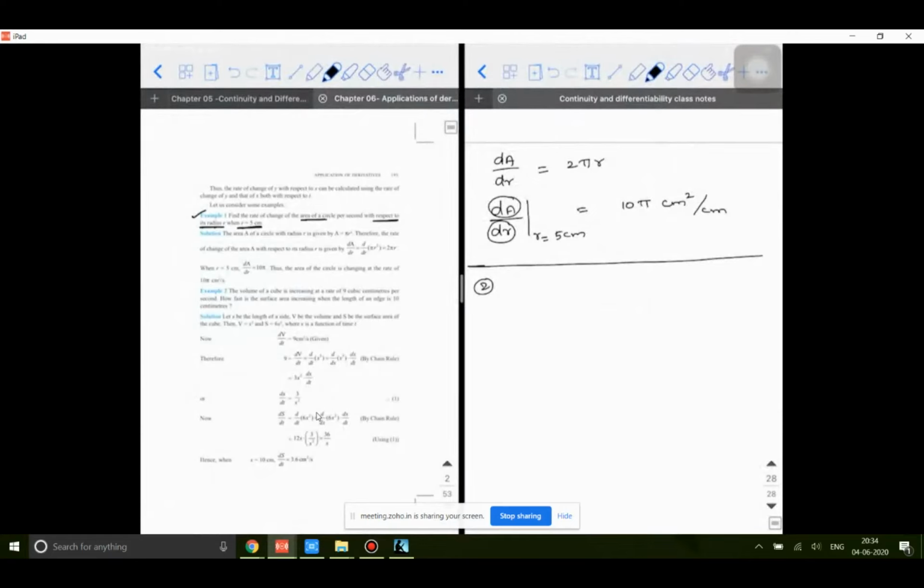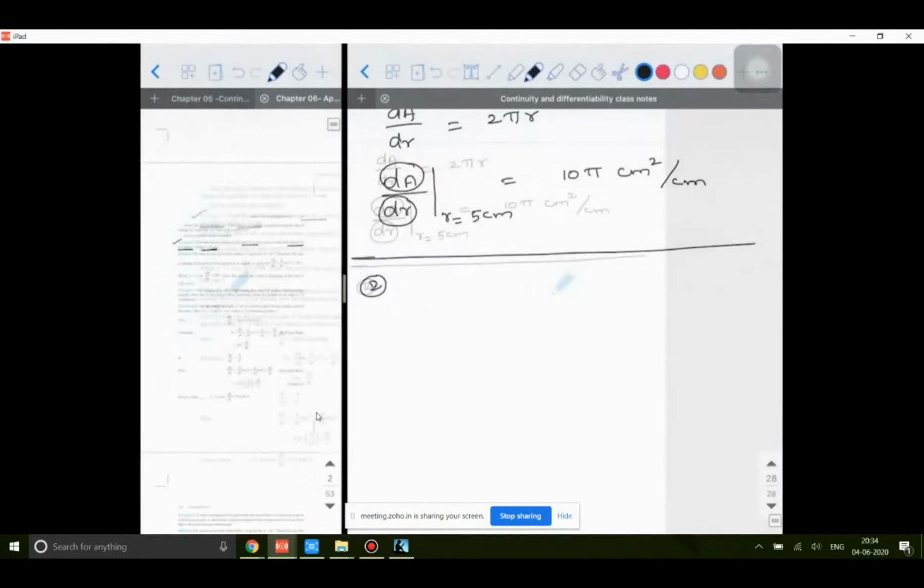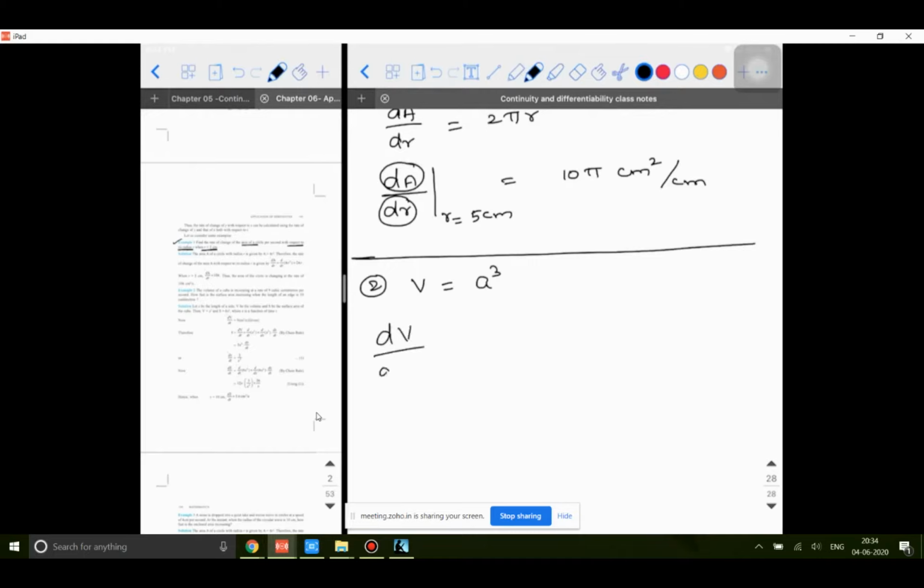the volume of a cube is increasing at a rate of 9 cubic centimeters per second. So volume is equal to a cube. Let's say the side of the cube is a. Question completely. They are given dV divided by dt is how much? It is 9 cubic centimeter. You can either write it as cc or centimeter cube. They both mean the same. Okay, I'm writing it as cc. 9 cc per second.